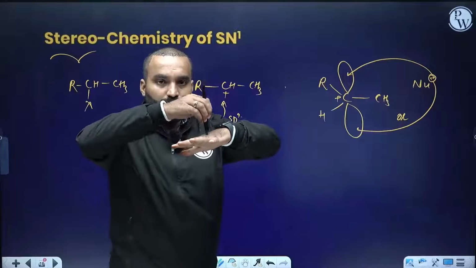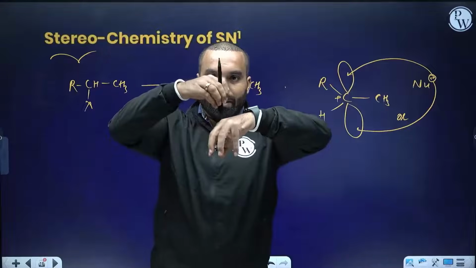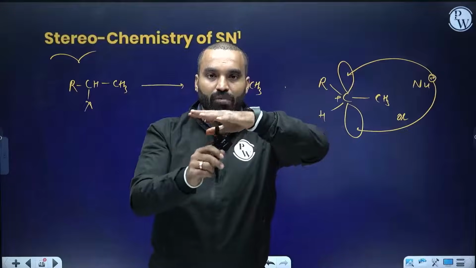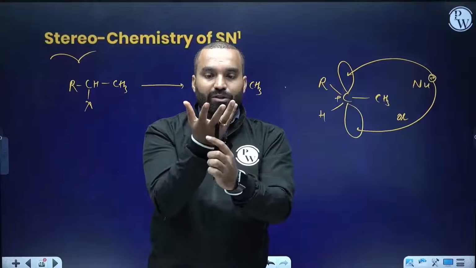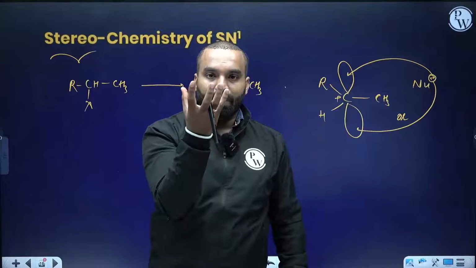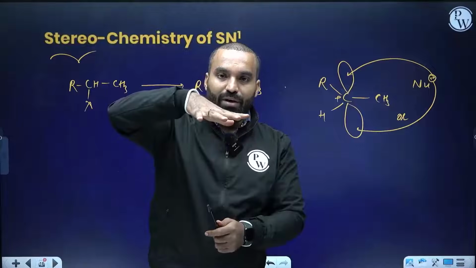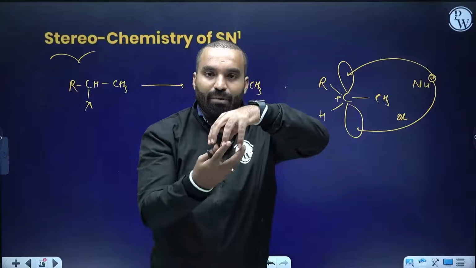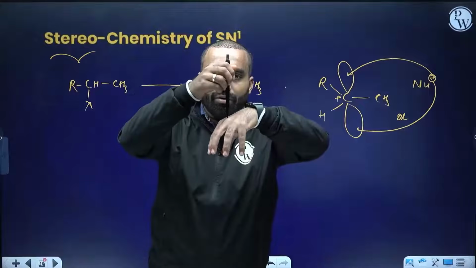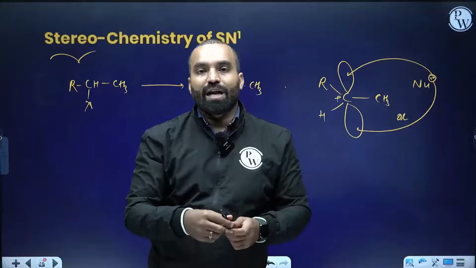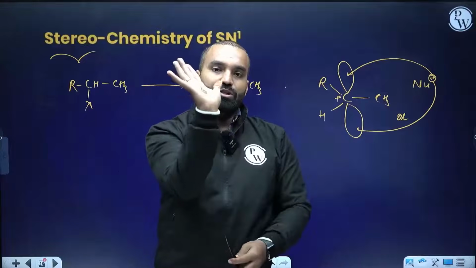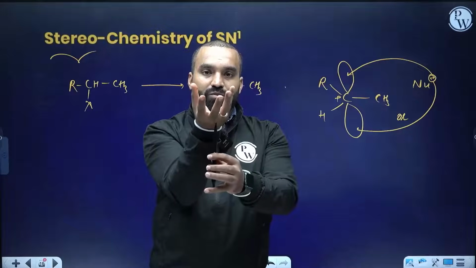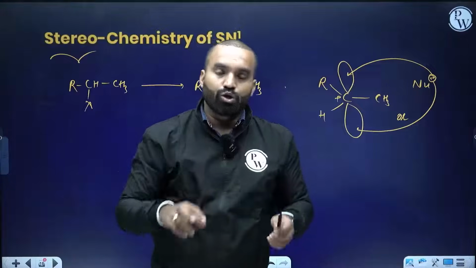If it comes from the top, the planar structure will gain the tetrahedral shape once again with the help of a new bond here. Or if it comes from the bottom, there will be this sort of tetrahedral structure made. Did you follow this, everybody? Earlier, your carbocation is planar. If the nucleophile comes from the top, this will bend and form a pyramid on the bottom, with a new bond here. But if the attack happens from the bottom, the nucleophile comes from the bottom and forms a tetrahedral structure like that. Clear? So you can get two types of stereochemical outcome.